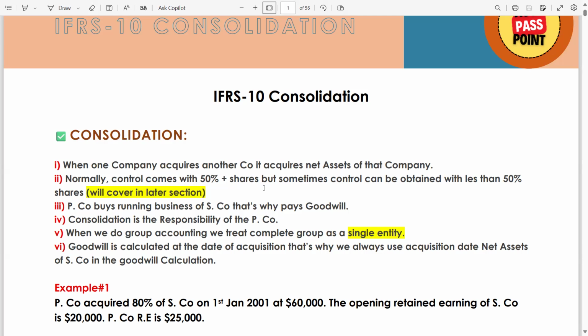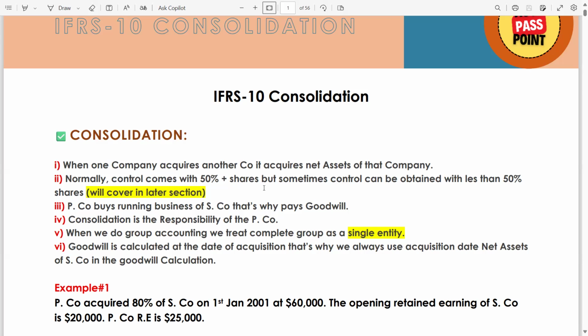Point number 3: P company buys the running business of S company. That's why it pays for the goodwill. Why do we calculate the goodwill? Because P company buys the running business, which is the business of S company, from which S company is generating revenue. So this is a running business, and that's why P company pays goodwill. Consolidation is the responsibility of the parent company, because the parent company is the holding company and is going to acquire the shareholding of S company.